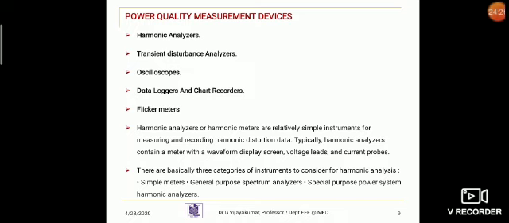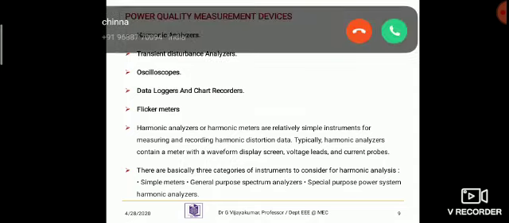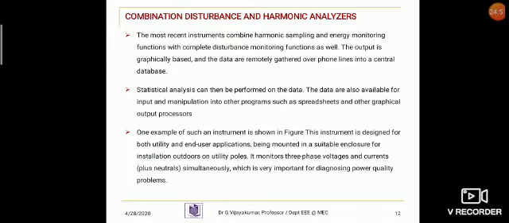The third one is an oscilloscope, either a CRO or DSO, cathode ray oscilloscope, or a digital storage oscilloscope. And the fourth one, data logger and chart recorder. These two are just measuring devices for short duration faults only.